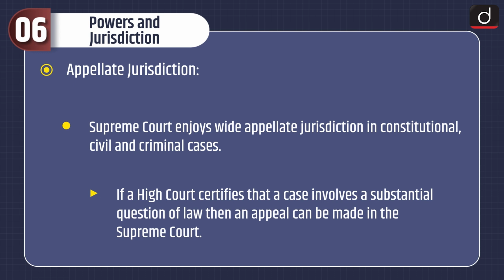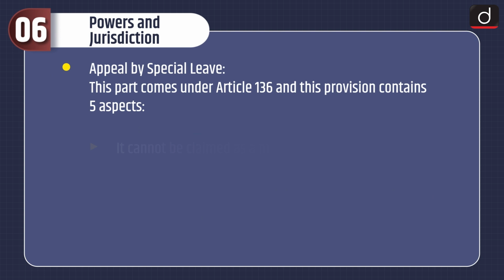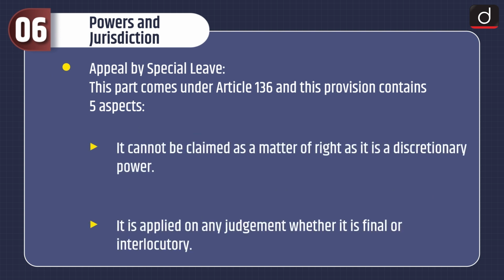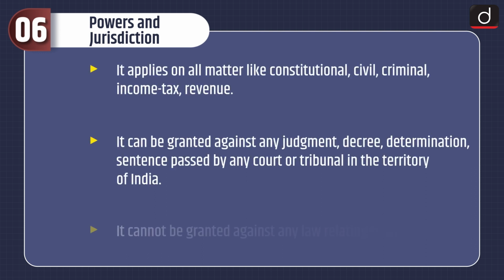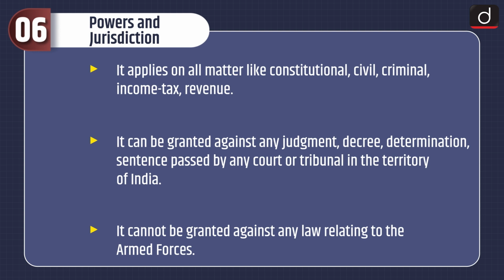If a High Court certifies that a case involves a substantial question of law, then an appeal can be made in the Supreme Court. Appeal by special leave. This part comes under Article 136 and this provision contains 5 aspects. It cannot be claimed as a matter of right as it is a discretionary power. It is applied on any judgment, whether it is final or interlocutory. It applies on all matters like constitutional, civil, criminal, income tax, revenue.